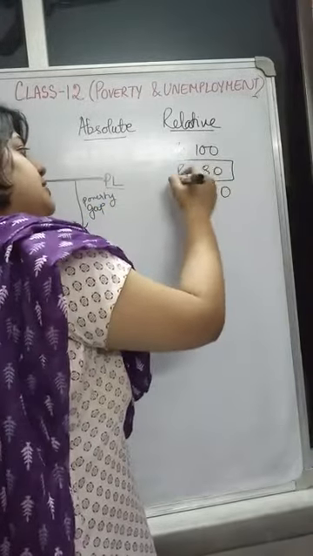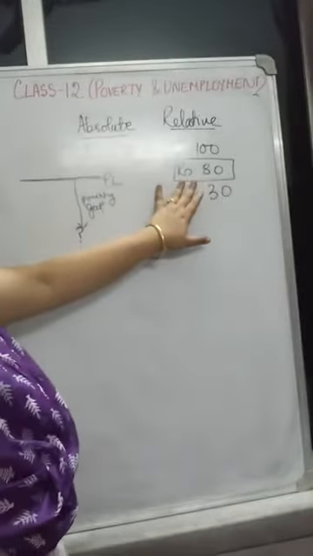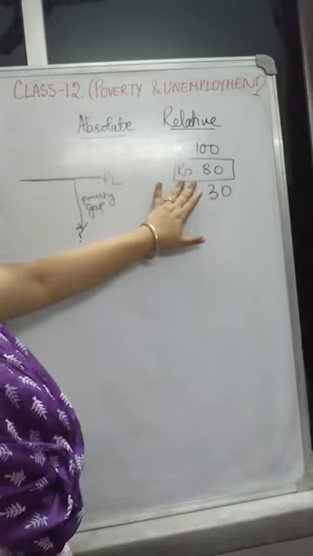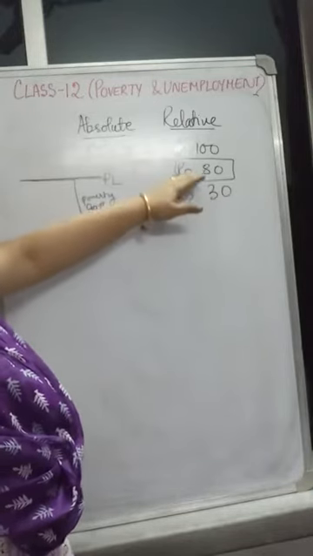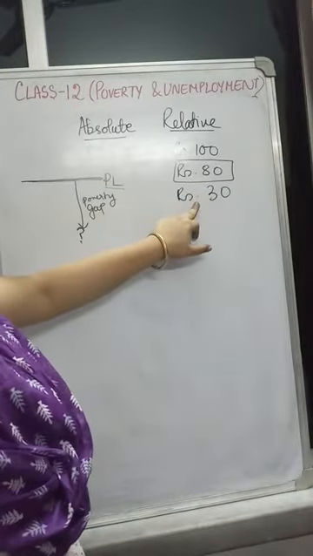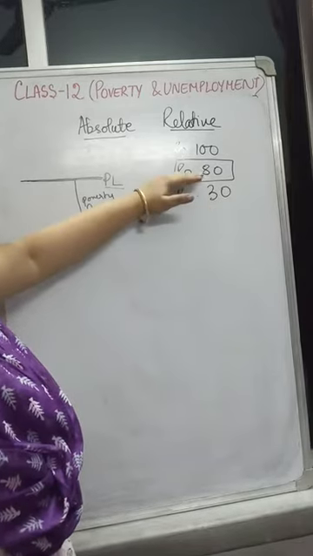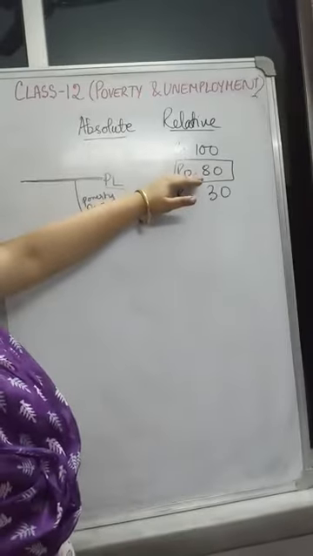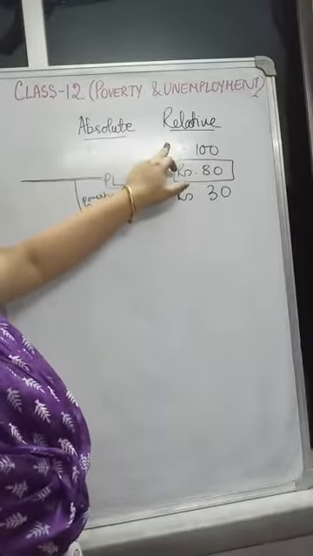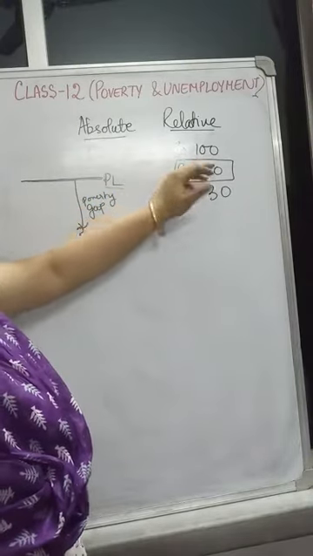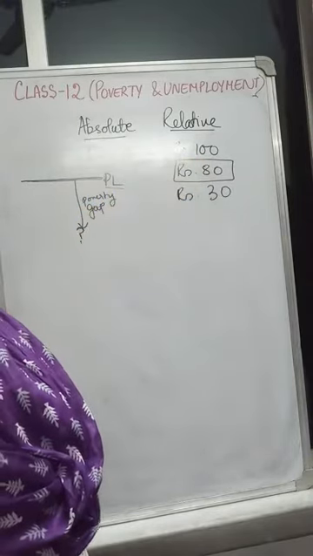So, I am only talking about this person who earns rupees 80. Now, according to this person, he is richer than the person who is earning rupees 30. He is richer than him. But when you compare him with this person who earns more income, he is poorer than the other. So the world is actually known by comparison.